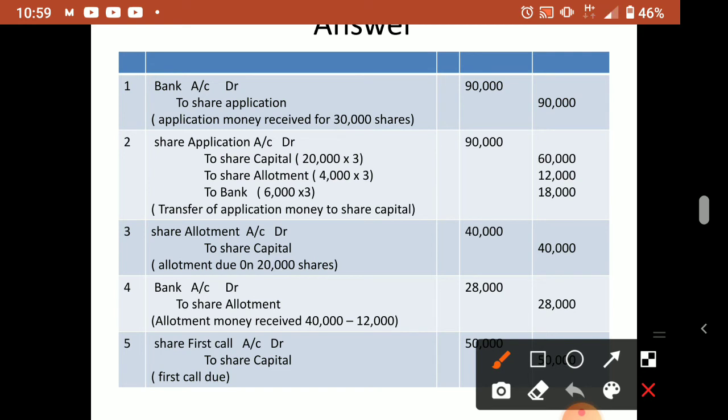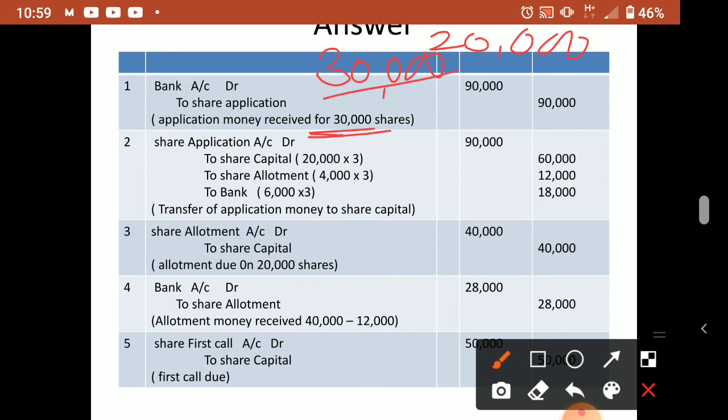So first entry, what is the number of shares applied for? Here 30,000 is the number of applications received. For that you have to pass the first entry. Don't pass it for 20,000. The company has 20,000 only, but the company received application money for how many shares? 30,000.